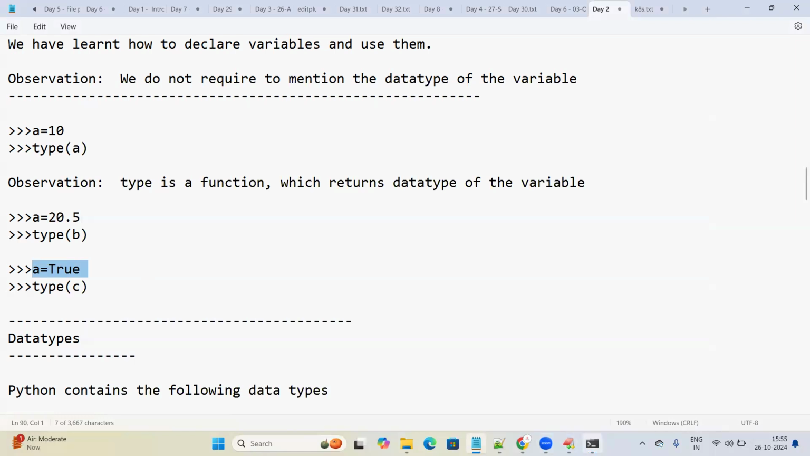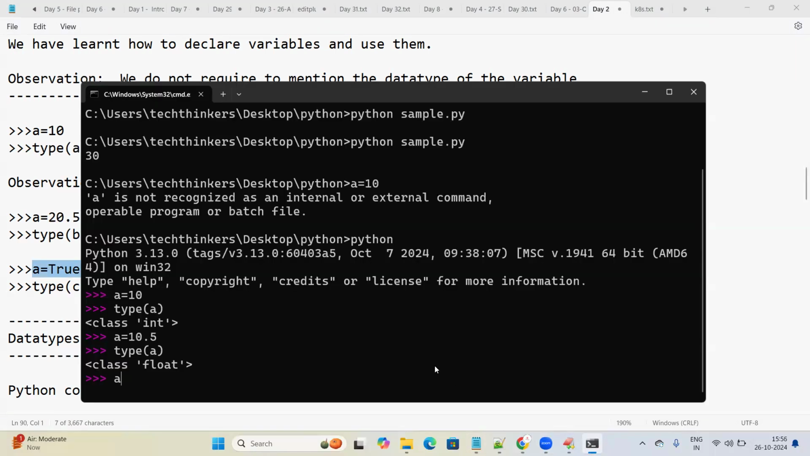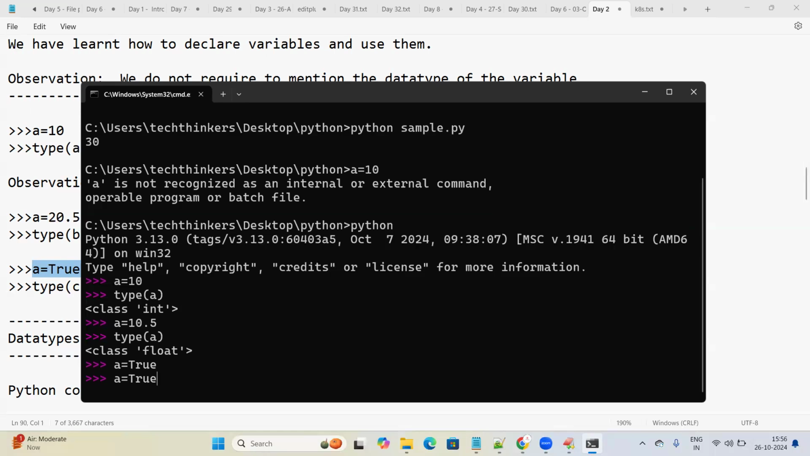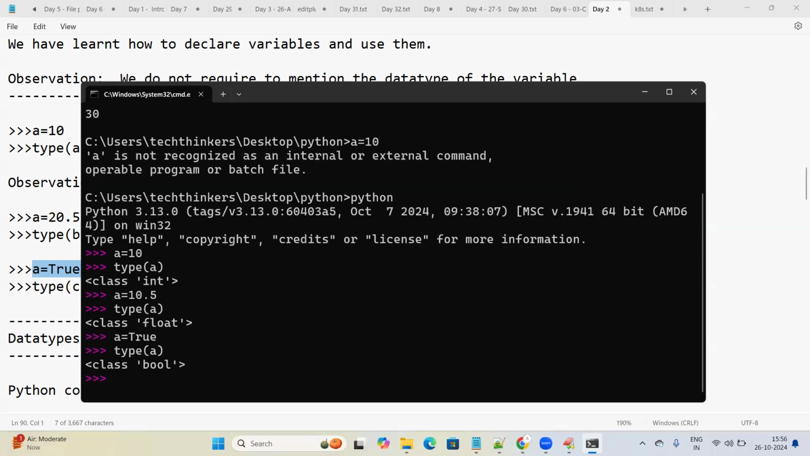And you see here, A is equal to True. Always remember, the first letter in True, False, or None should be an uppercase letter. A is equal to True, type of A, it is Boolean. True is a Boolean value. True or False, they are Boolean values.